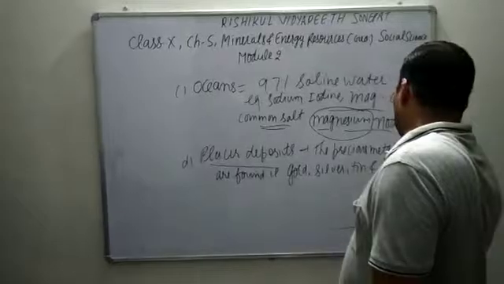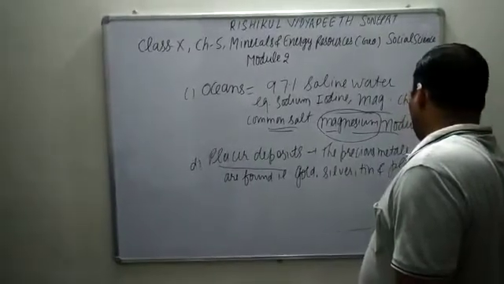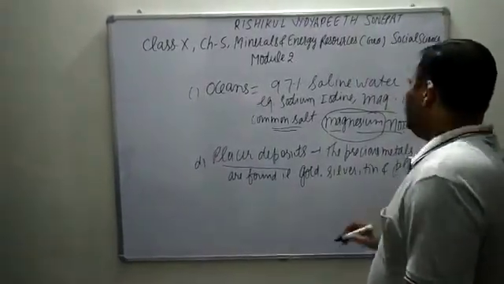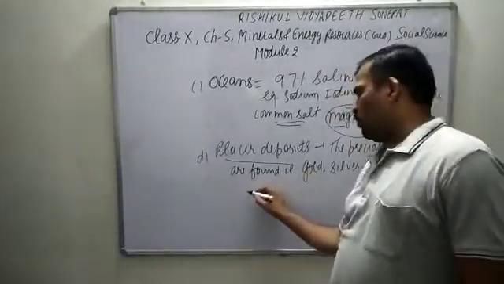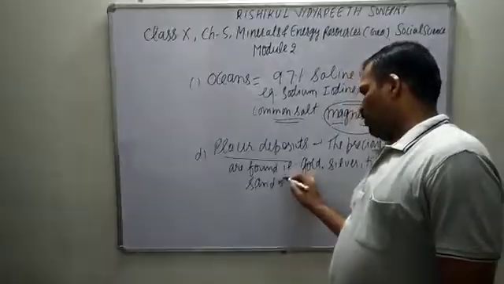These are valuable precious minerals, and they are found in sand or alluvial clay.